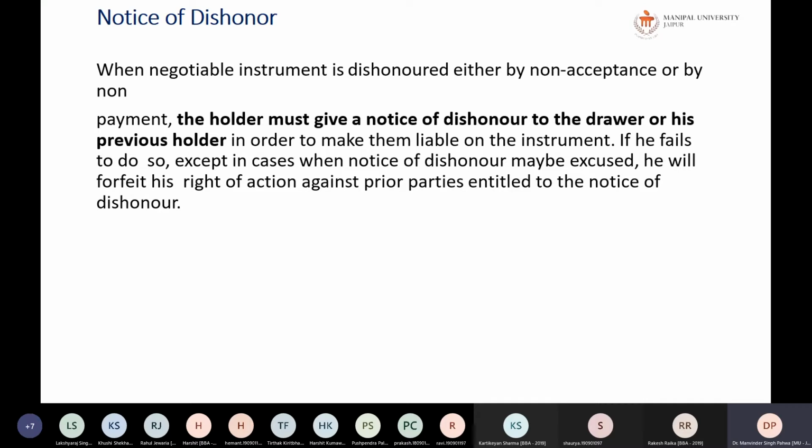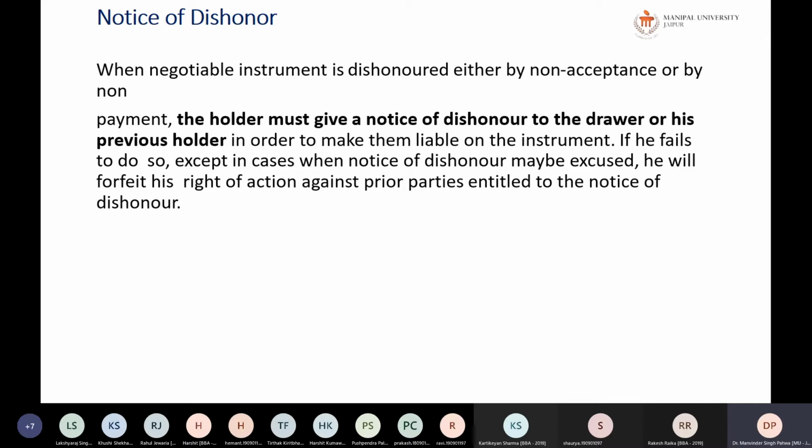If he fails to do so, except in cases where a notice of dishonor may be excused, he will forfeit his right of action against prior parties entitled to the notice of dishonor. So he has to tell the other party that the bill has been dishonored. This is a must condition: a notice must be given, and the person has to be informed.